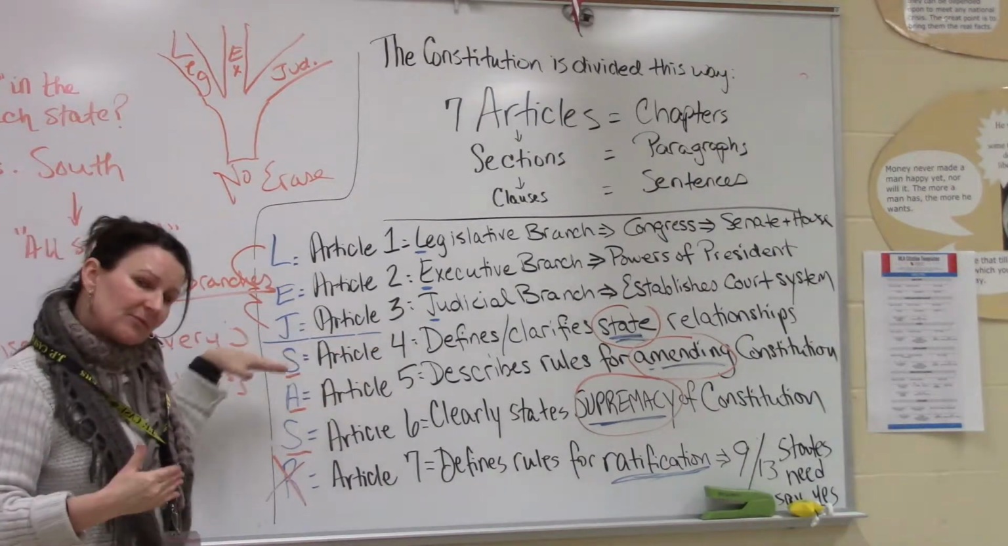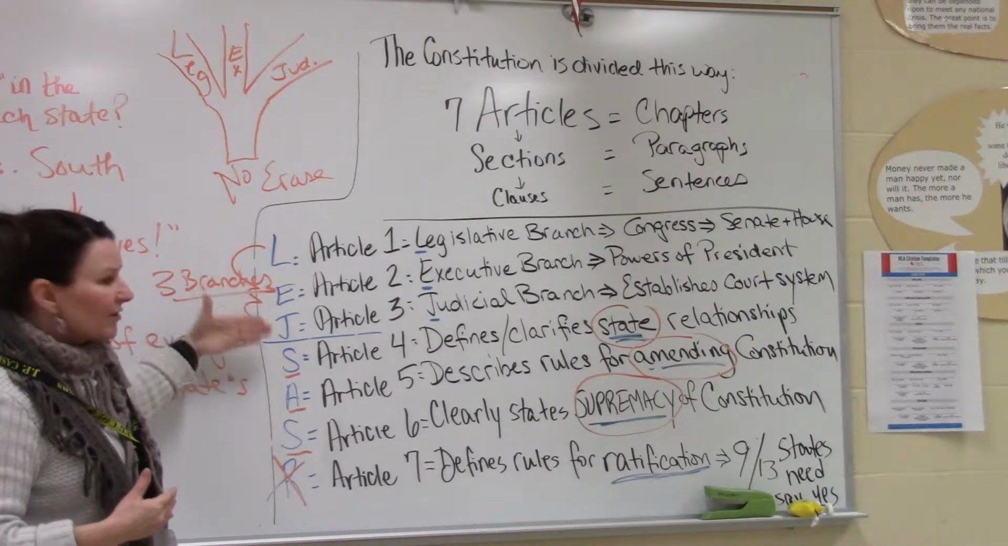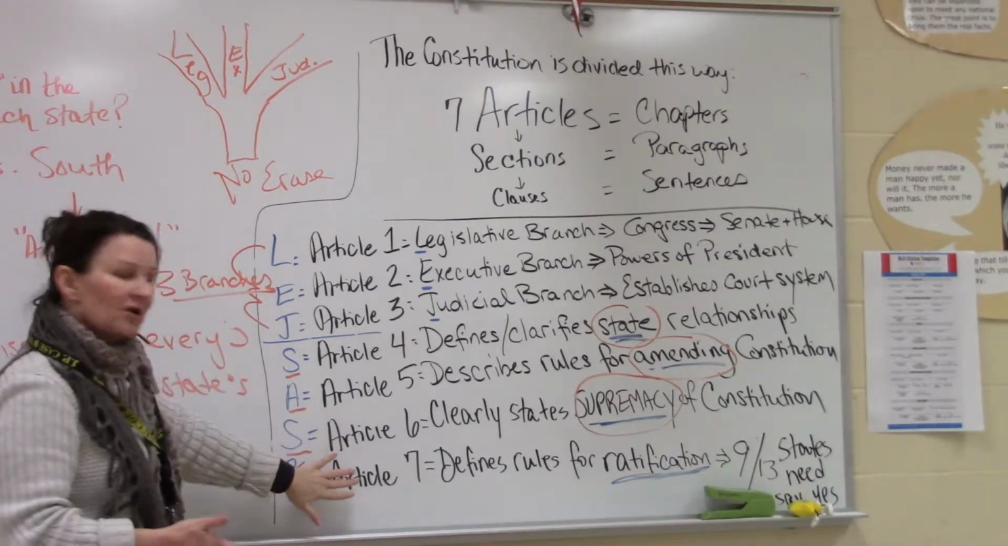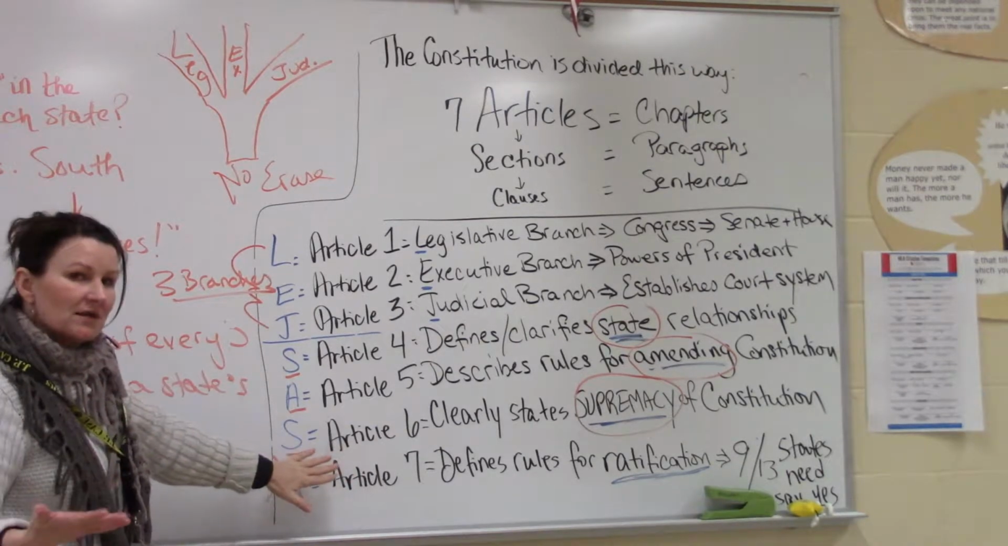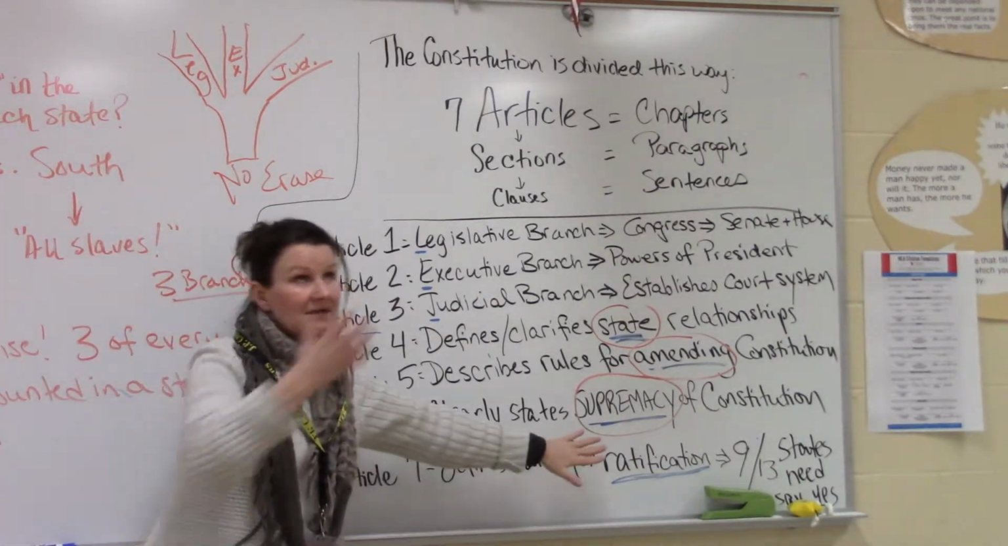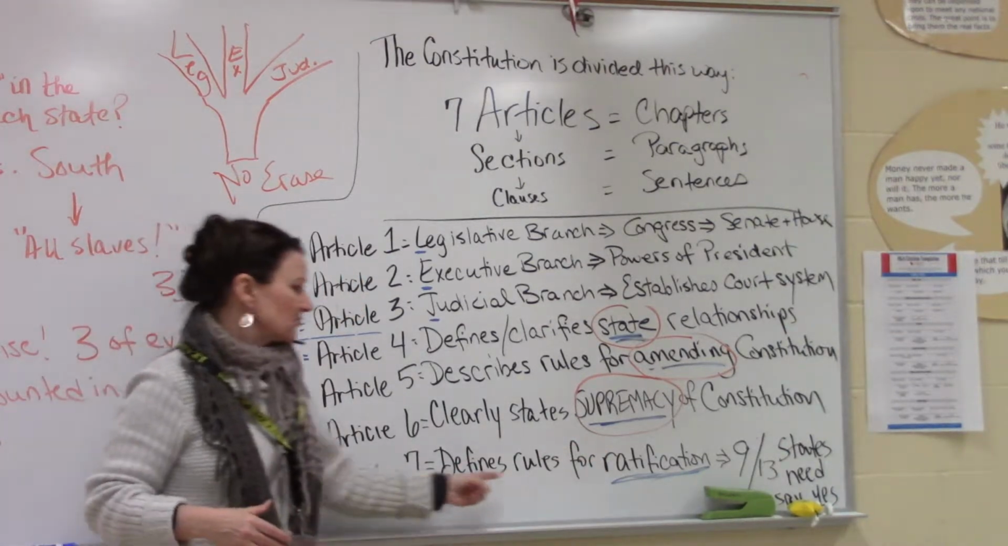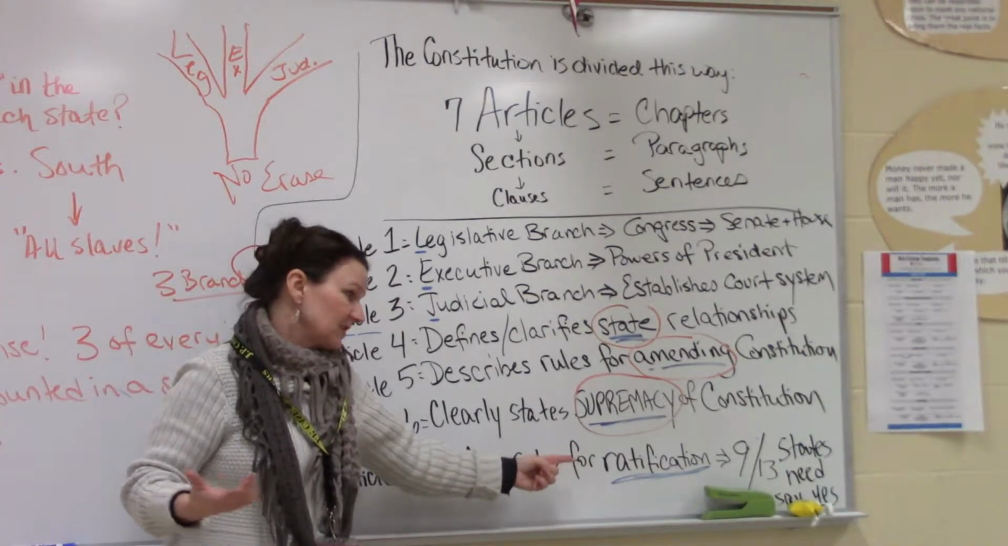So I always like to put a line there so that you can just remember the three branches of government: legislative, executive, judicial. And then you don't even have to worry about Article 7 because it was only used once, and that was how are we going to get this document ratified by the states? So Article 7 just describes the ratification process, and it's really simple.